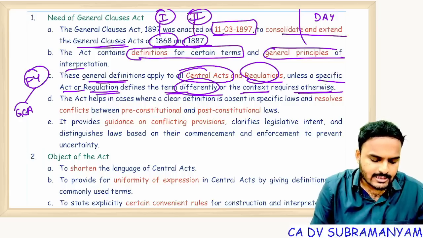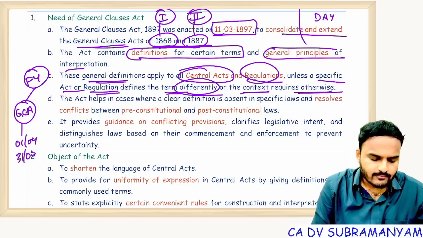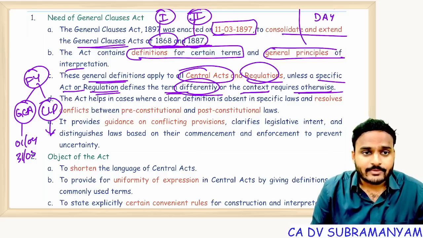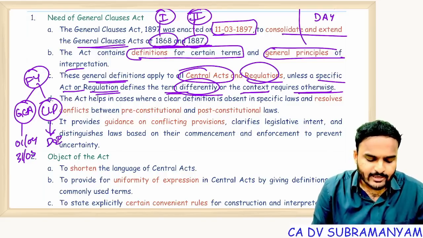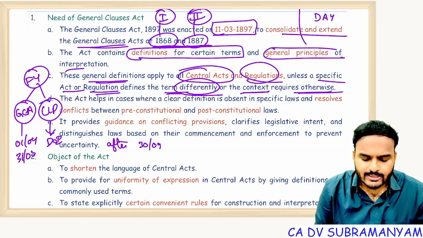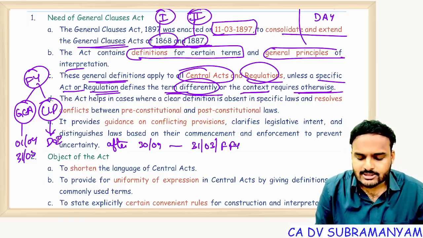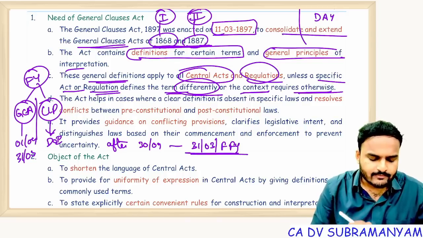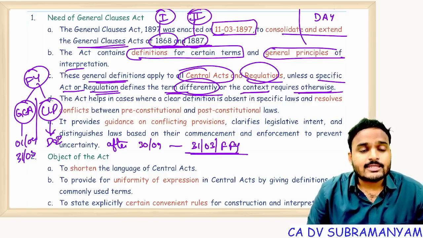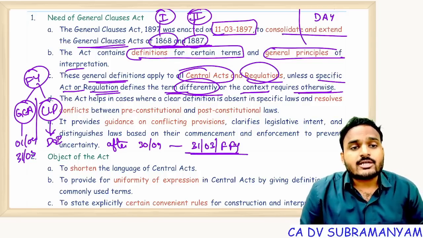General Clauses Act is telling that financial year means it starts from 1st April, ends with 31st March. Whereas if you take LLP, first financial year of LLP, it depends on date of incorporation. If date of incorporation is after 30th September, then financial closure date will be 31st March of following financial year. Now there is a conflict between General Clauses Act and LLP with respect to financial year definition.